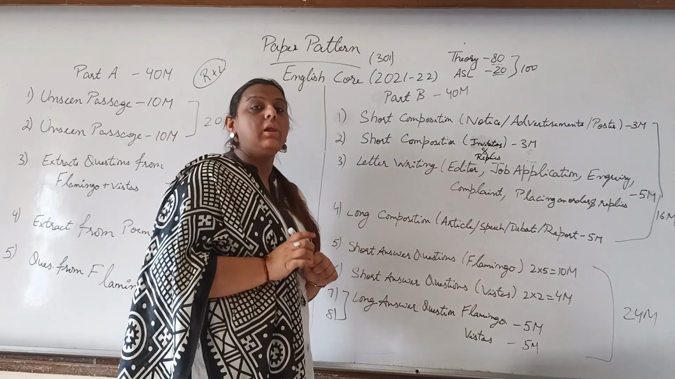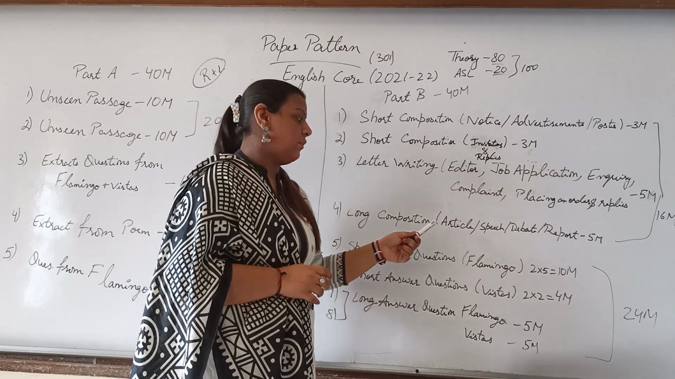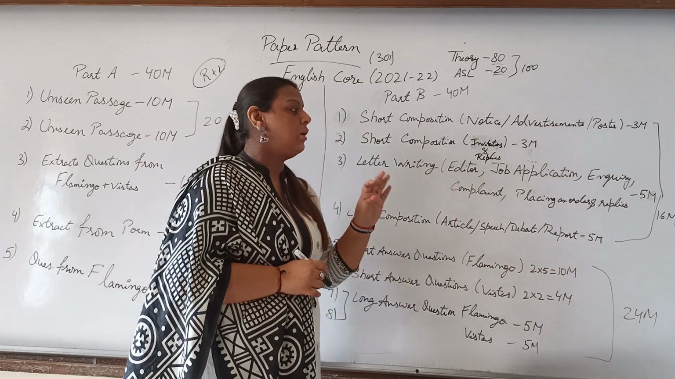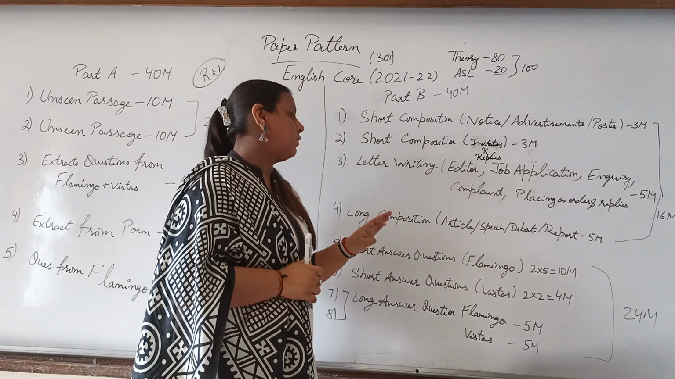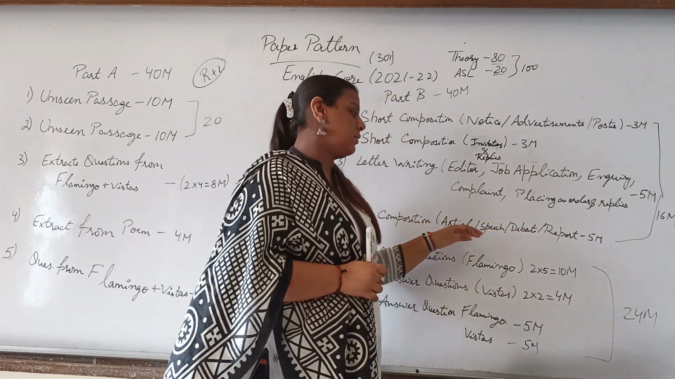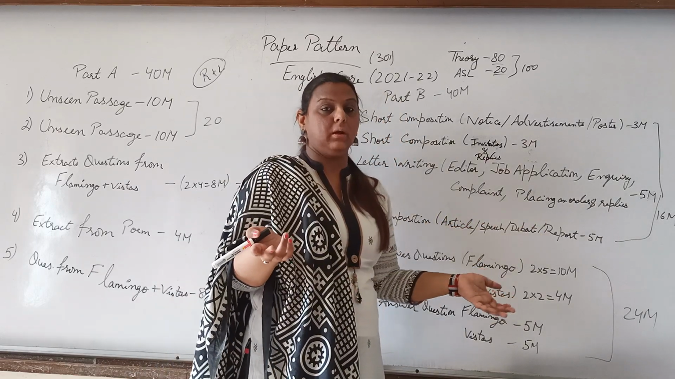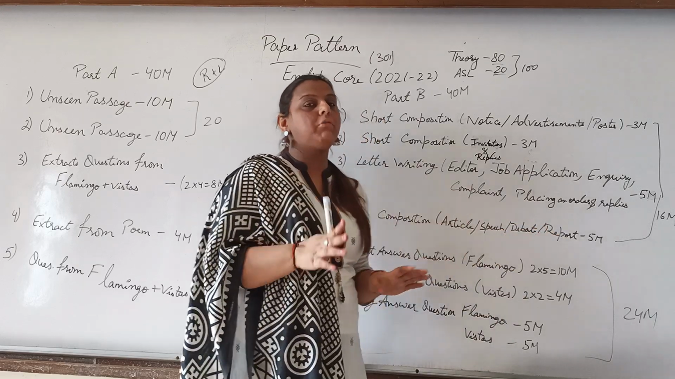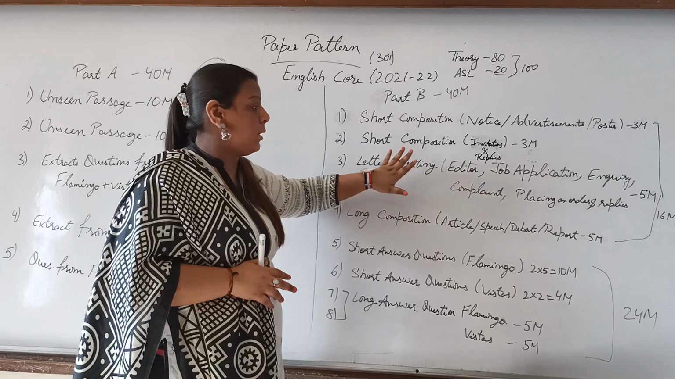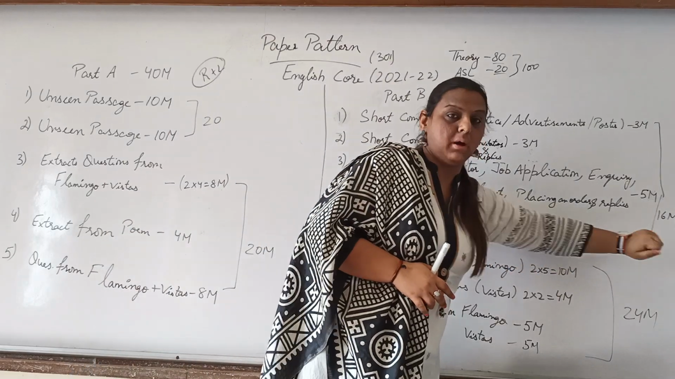Next question, long composition. We have article, speech, debate, report, once again of 5 marks for us. In class 11, you only had speech or debate, right? But now you have 4 topics: article, speech, debate, report. So anything can be there. That we need to attempt, and it would be of 5 marks. So the writing section in part B would be of 16 marks.